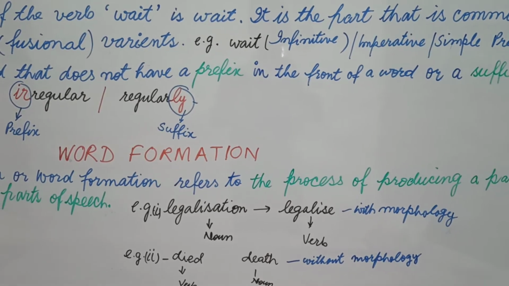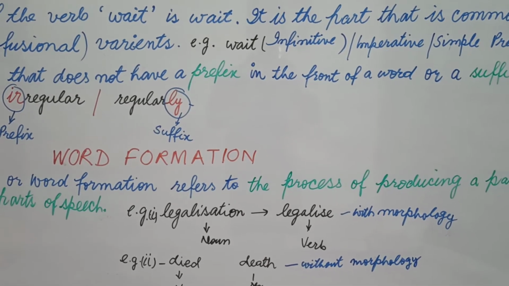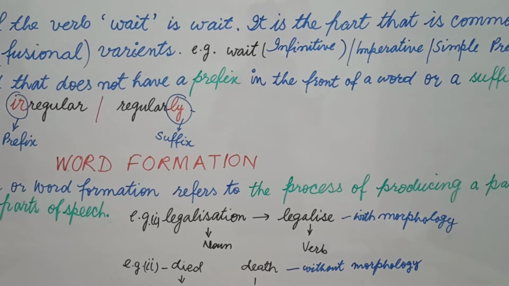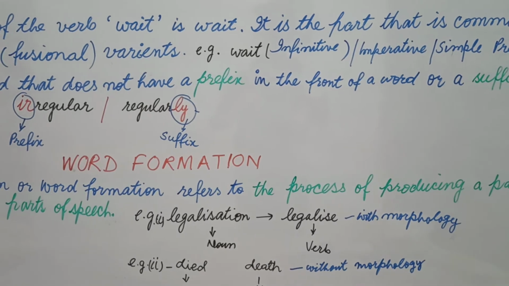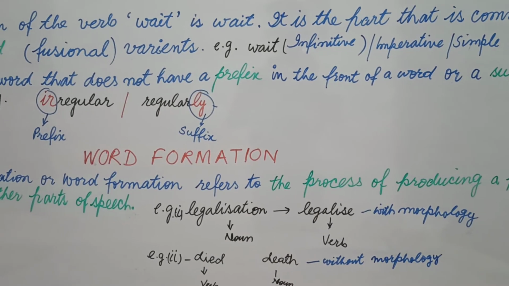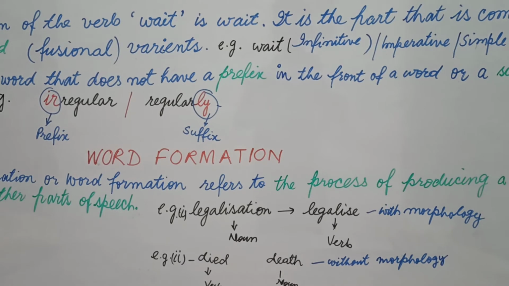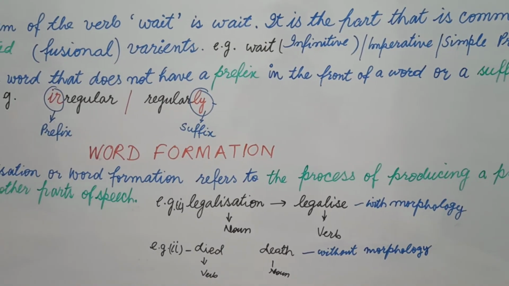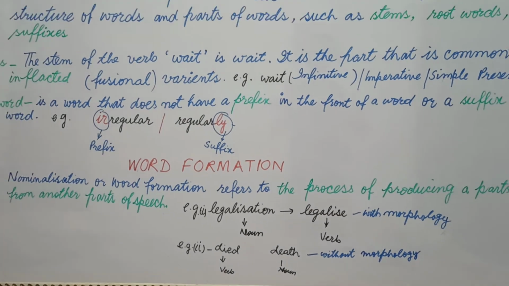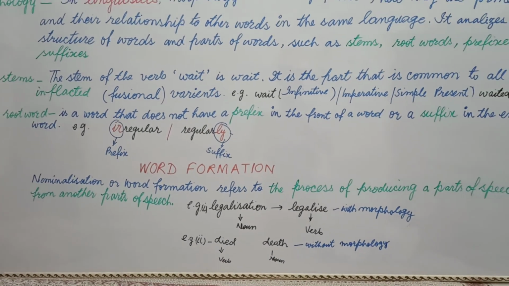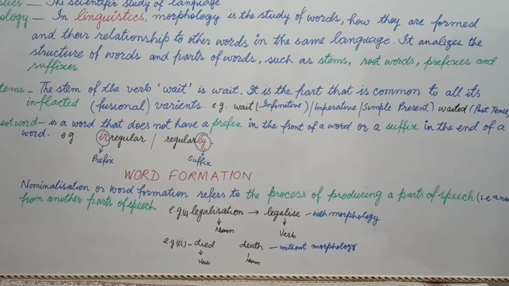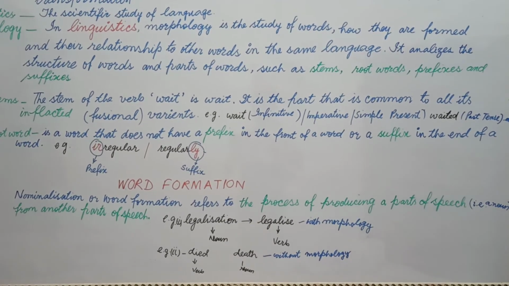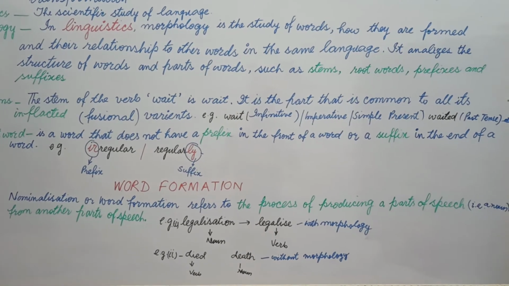Suppose there is the verb died and you formed it into a noun, that is death, and there is no additional part, and there you need not delete any part of the word. Meaning died in itself is a full word, death in itself is a full word, that is without morphology. Now students, basically what we have learned in word formation is that we change a part of speech into another.